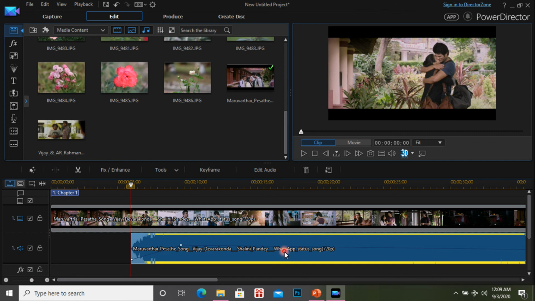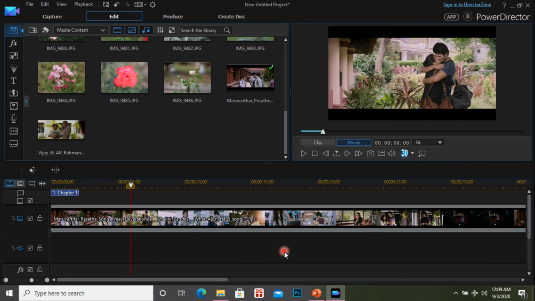Okay, now I can insert some other audio. You understand? So already you have one source audio. Just imagine, suppose you take a video of some scenery. You just imagine that at that time the wind sound and all the noises are recorded. Okay, so you can delete that particular audio, and you can insert some other audio also.